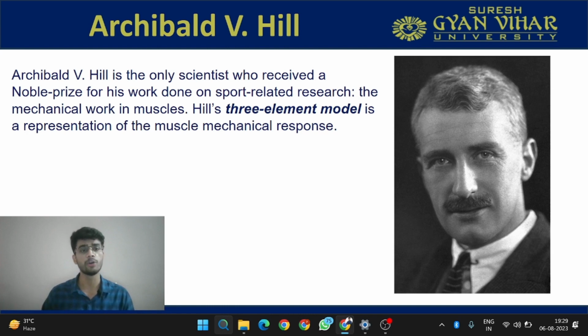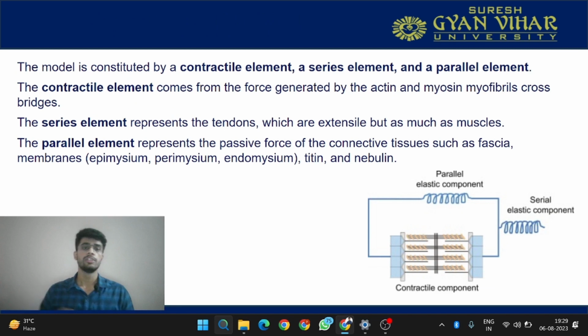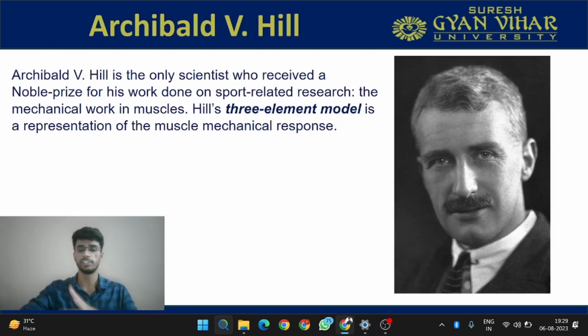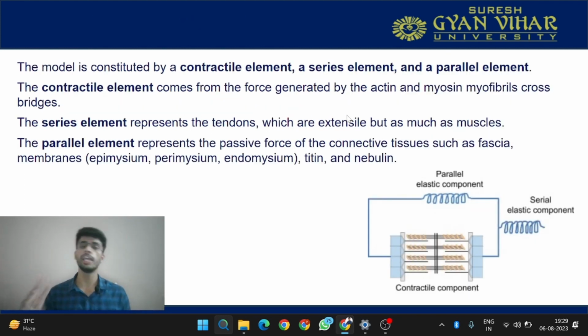Hill's 3-element model is the representation of the muscle's mechanical response, which we are going to understand in a couple of minutes. This model is composed of 3 things, as it is written over here also, 3-element model, which means there are 3 elements in this model. The first element is the contractile element, another element is the series element, and the third element is the parallel element. What is a contractile element? Contractile elements are the elements in the muscles which are producing the contractile force. So what are the structures that are producing contractile force? They are actin and myosin filaments, myofibrils. These are the contractile elements.